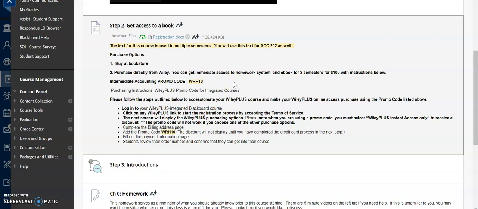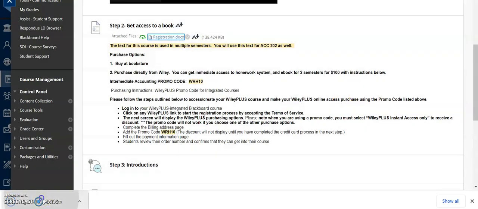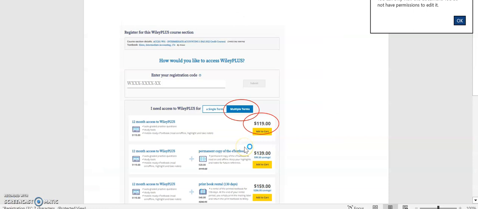This book is used for 2 courses, both 201 and 202. So it'll give you a promo code here that you can get both semesters for just $100 with all the homework software. In this document here, I've given you some instructions on how to go through this and what you need to do.